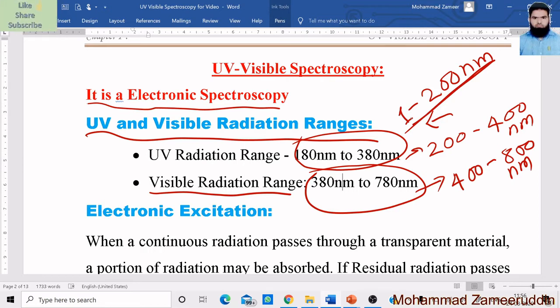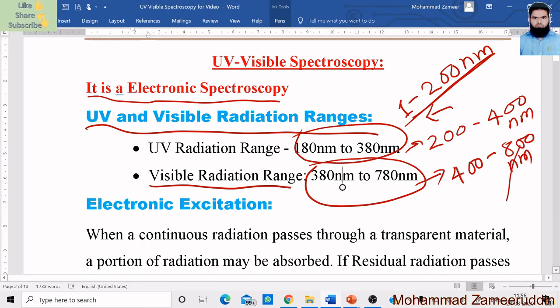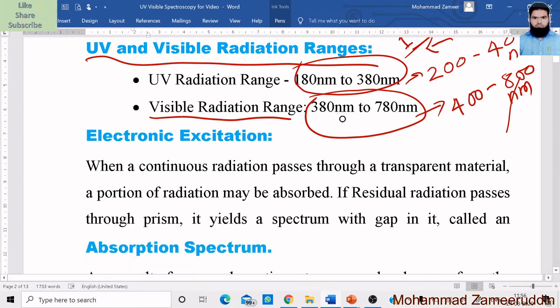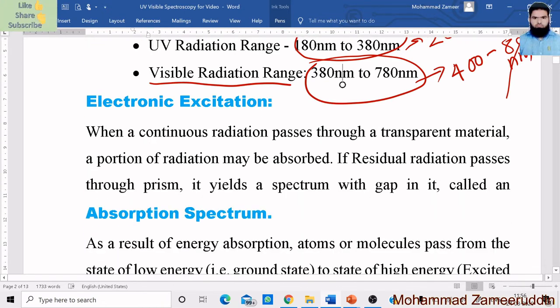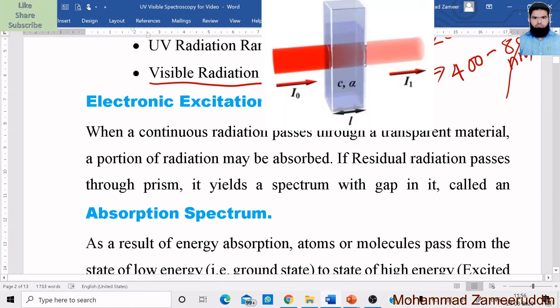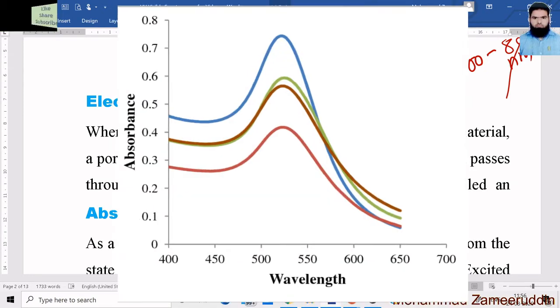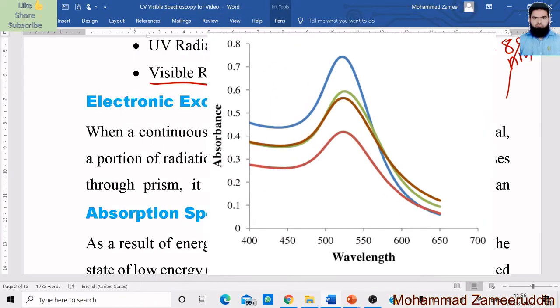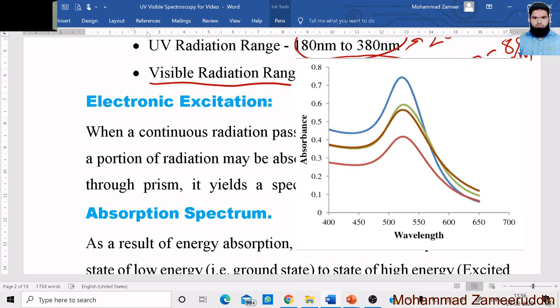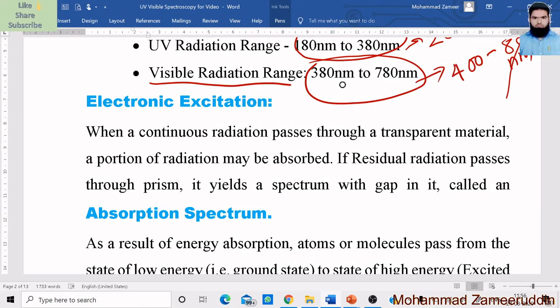Now next point, electronic excitation. See what happens when a continuous radiation passes through a transparent material. A portion of radiation may be absorbed. If the residual radiation passes through a prism, it yields a spectrum with gaps in it, and that is called the absorption spectrum. So this is the electronic excitation.